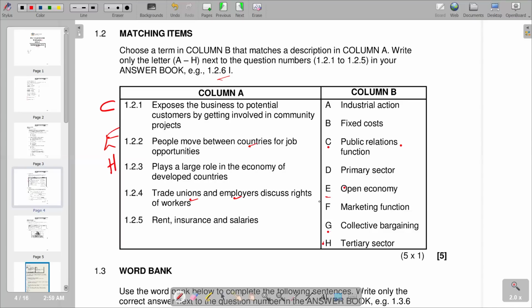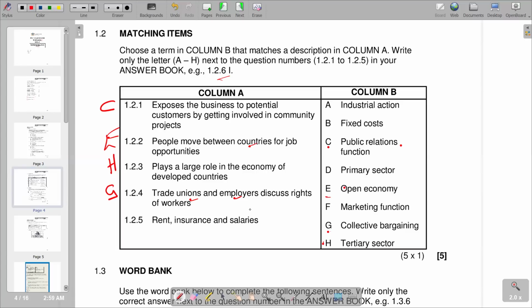Those are the negotiations that will be taking place, so that at the end of the day they reach an agreement in terms of proper working conditions and proper levels of remuneration. So for 1.2.4, the correct answer that we have is G, which is our collective bargaining.